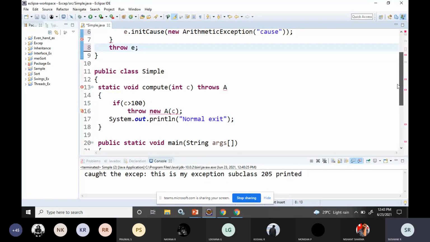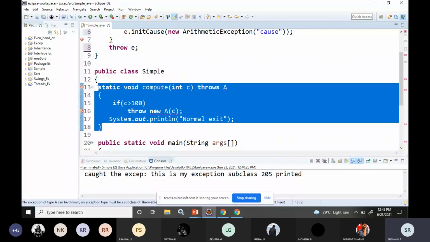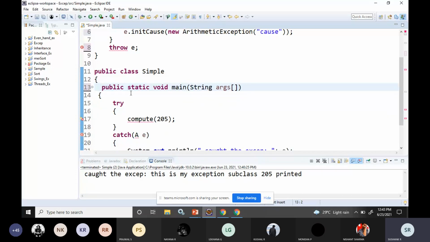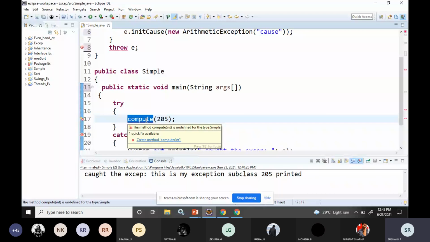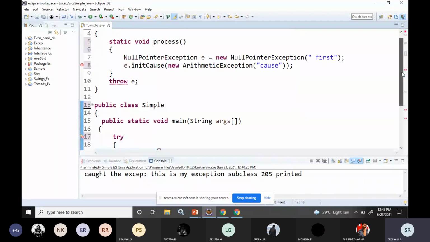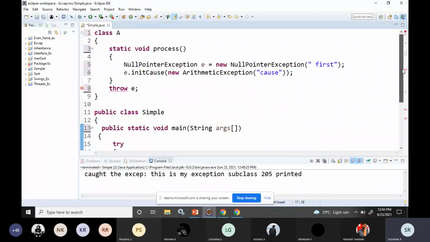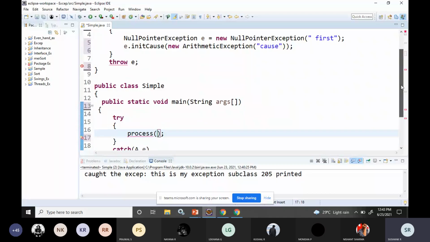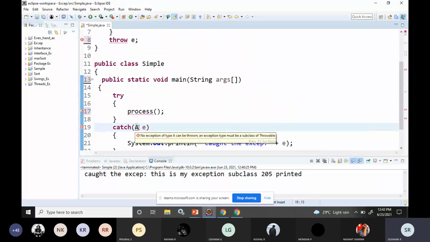Class simple. So here this is not necessary. Directly we can go to the main function. Inside the try, I will call the function. The function name is process, and we are not passing any parameter. Then after the try I have to catch the exception.